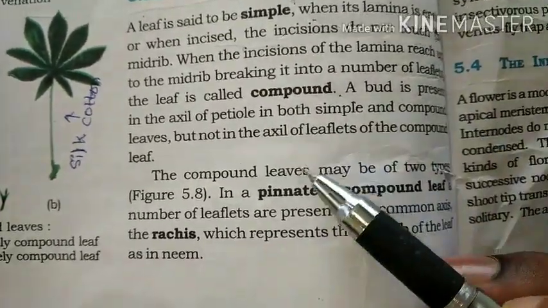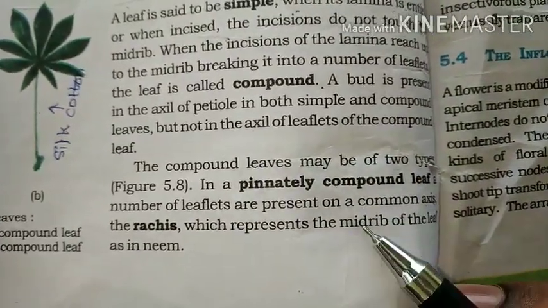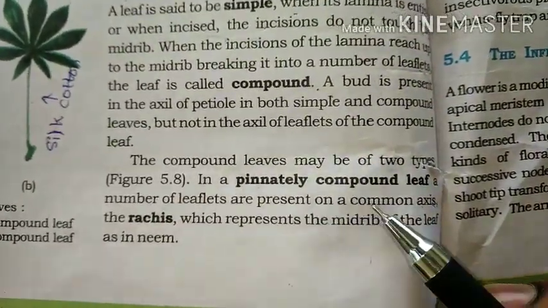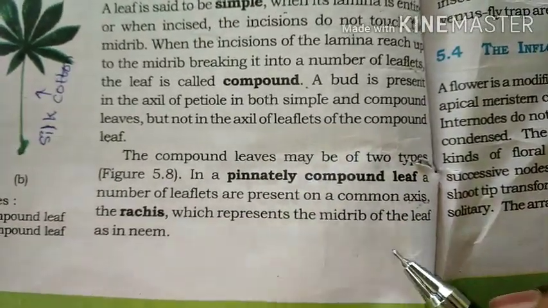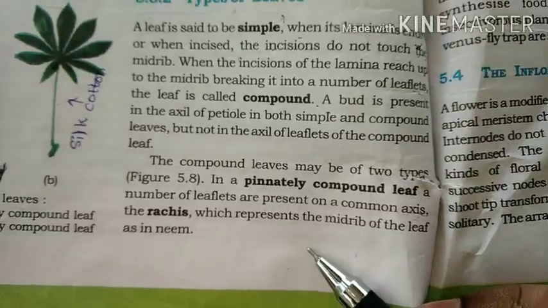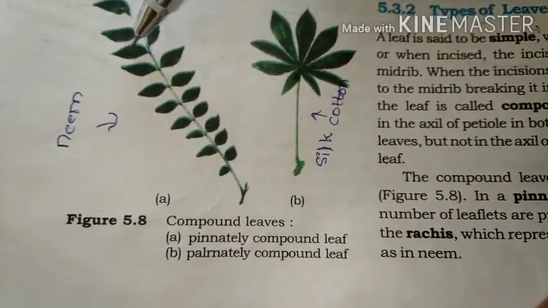So I will go through the compound leaf. Compound leaves may be of two types. One is the pinnately compound leaf, which I have told you about. A number of leaflets are present on a common axis called the rachis, which represents the midrib of the leaf, as in neem.